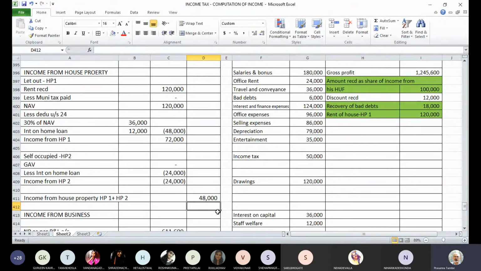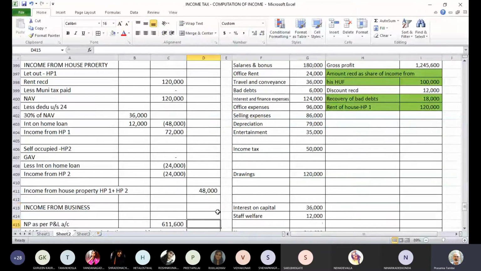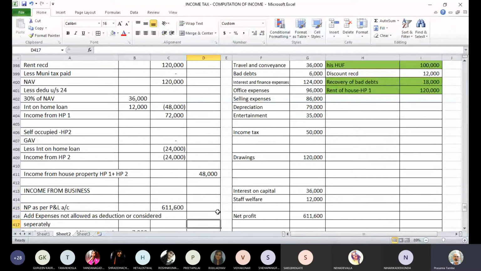And for HP1, we have regular deductions. Municipal tax is not there, so we ignore that. 30% of NAV and interest on home loan, these are two permissible deductions there. Any difficulty in computation of income from house property? 48,000. I think by now all of you are quite familiar with these. Let us close the income from business. All of you have finished house property? Can we go to closure of income from business?